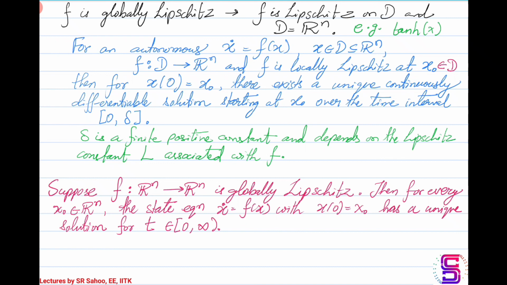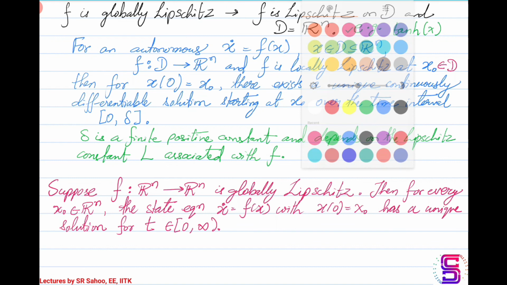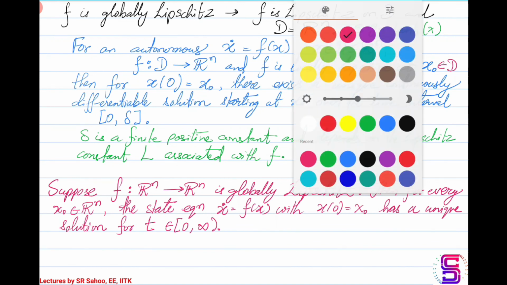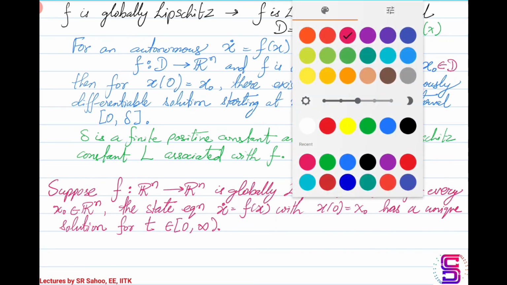There are relaxed conditions, so you would actually encounter systems, as you see things in detail, where the function f that describes the autonomous system may not be globally Lipschitz, yet you will find that for certain initial conditions, the solutions actually exist for the entire time interval.